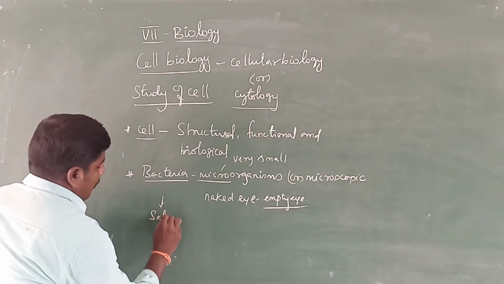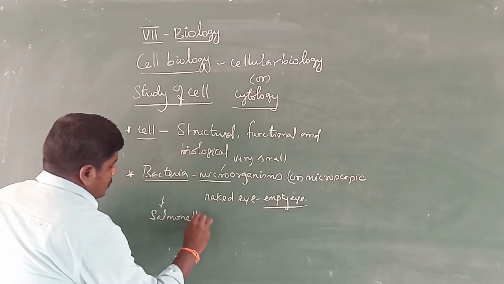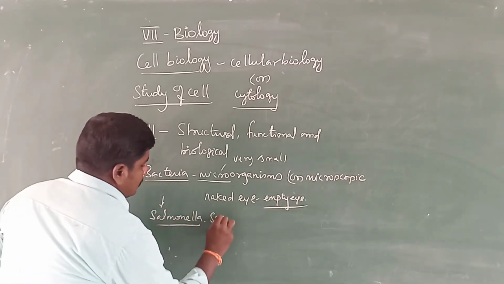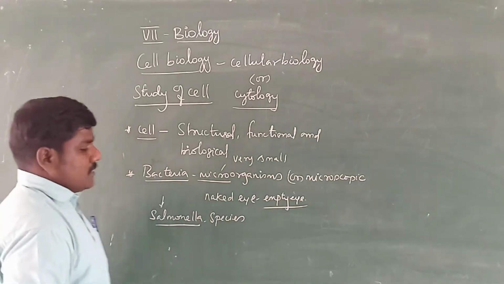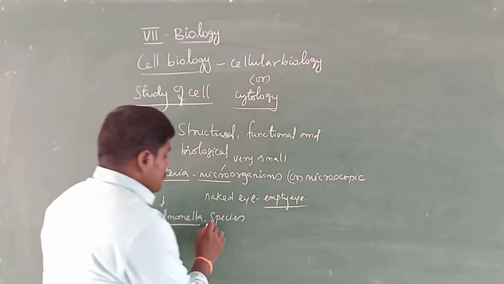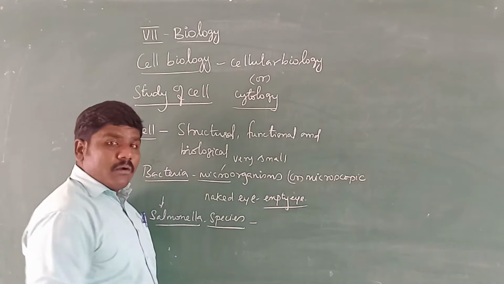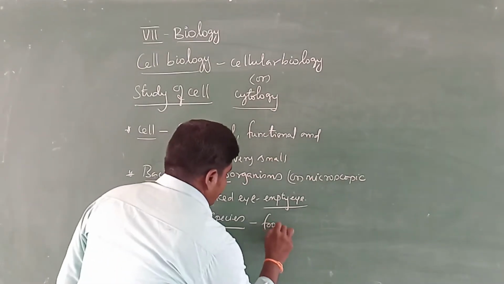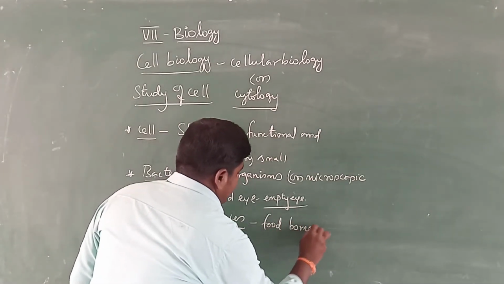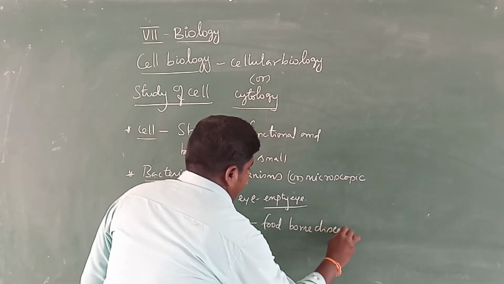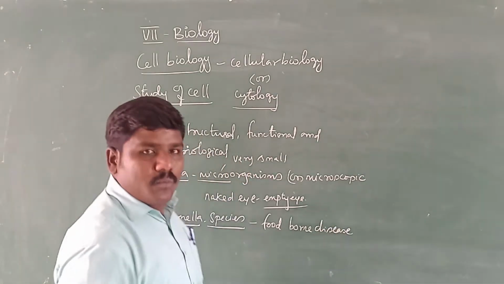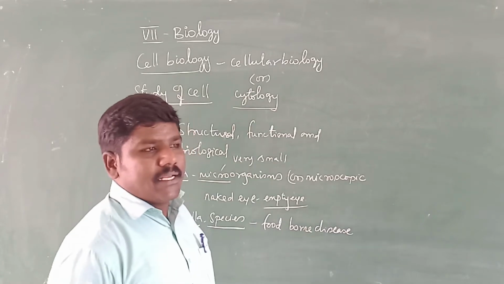For example, some bacteria, like Salmonella species. This type of species mostly causes foodborne disease. So what are the names of foodborne disease?